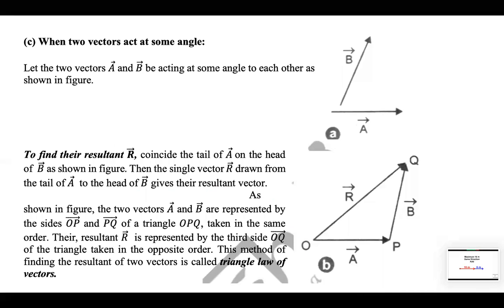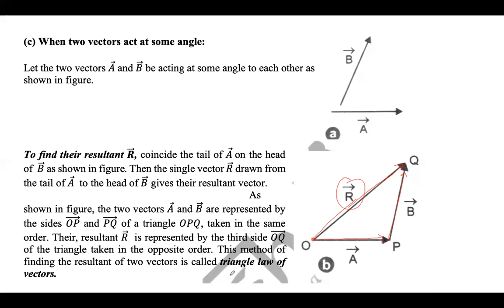So when you have two vectors at some angle, to find the resultant, what we'll do is: vector A, then vector B. The tail of vector B we bring to the head of vector A. You have vector A like this, vector B like this, and then from the tail of vector A to the head of vector B, the line joining is called the resultant vector R.